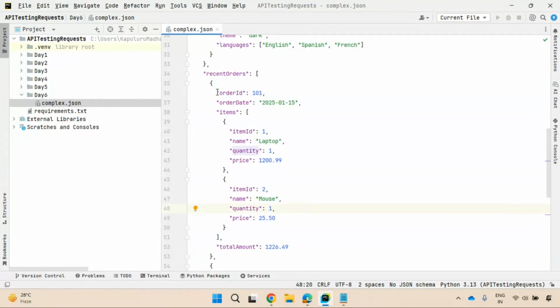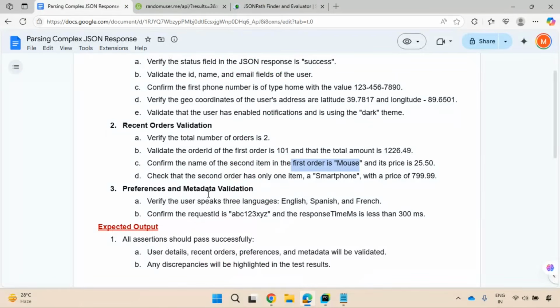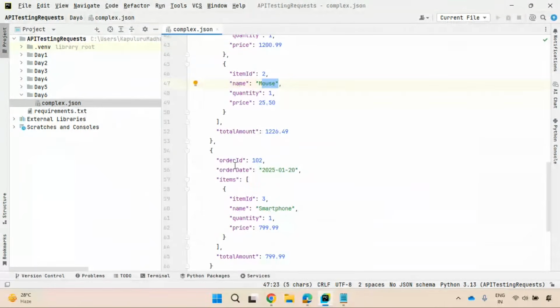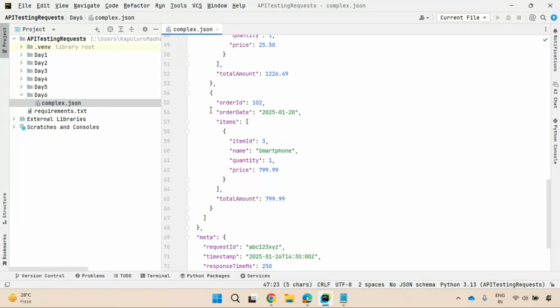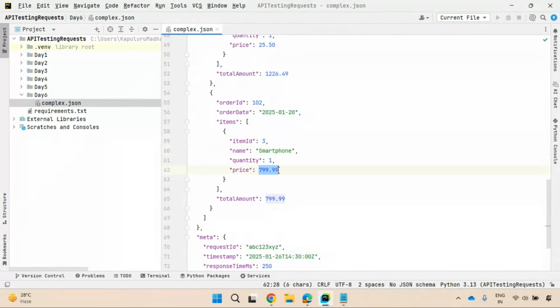You need to extract from the first order ID. The second item object consists of a name. Is the name mouse or not? I need to verify. Check the second order has only one item, smartphone. Observe here how complex these validations are. In the second order you have only one item, and that is another validation, and the price is so and so value. This is the value of this item.